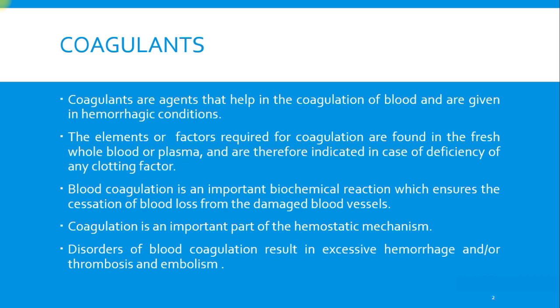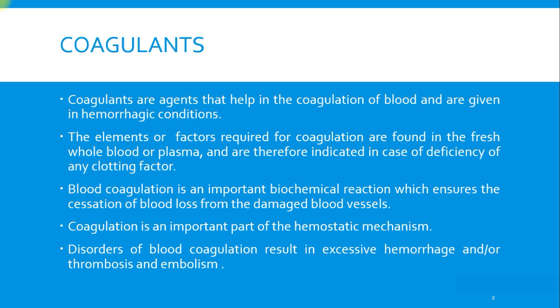Coagulants are the agents that help in coagulation of blood and are given in hemorrhagic conditions. Which hemorrhagic conditions come to mind? The main hemorrhagic condition is hemophilia. We have already studied hemophilia. In hemophilia there is a deficiency of certain coagulation factors, because of which there are cases of hemorrhage. In these conditions the coagulants are very important.